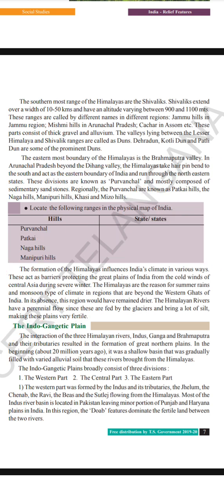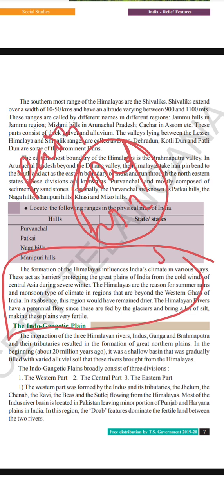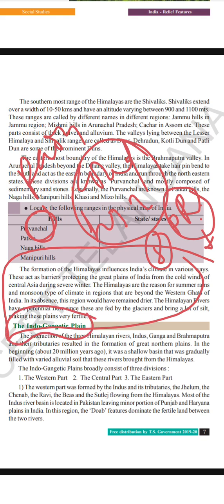The importance of the Himalayas we can cover like this: the Himalayas protect the Indian landmass from the cold winter, and also help with the rainy season. The third and very important thing is that there are some perennial rivers flowing from the glaciers of the Himalayas, and these rivers help in the formation of the Indo-Gangetic plains, for which we will learn a few examples in the upcoming chapter or upcoming class.